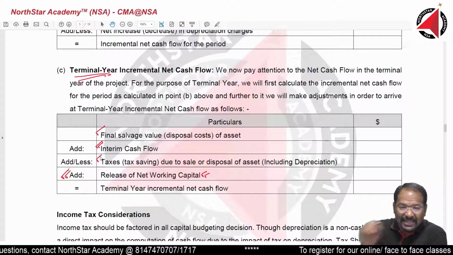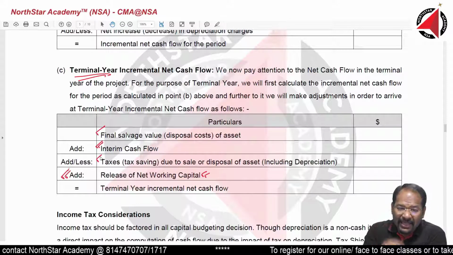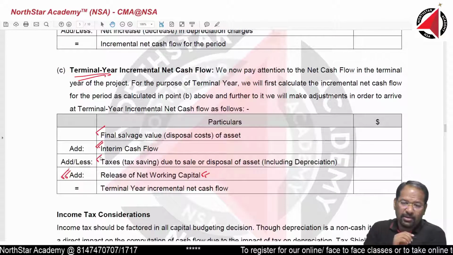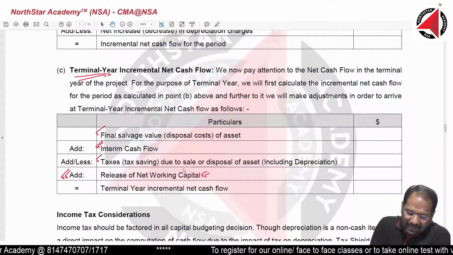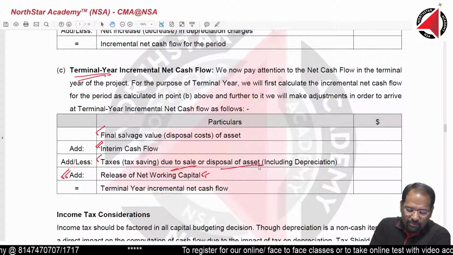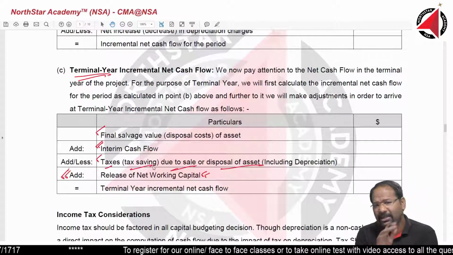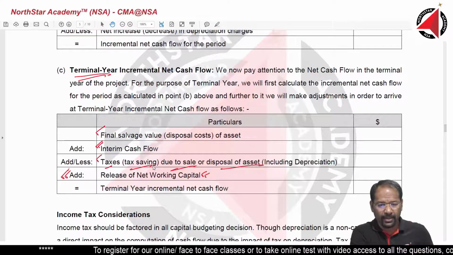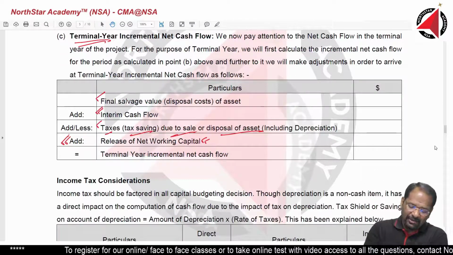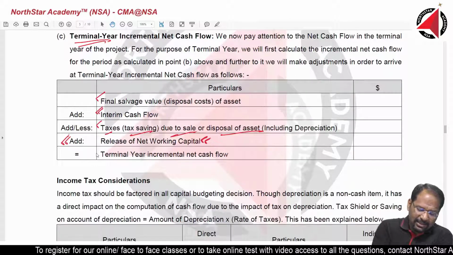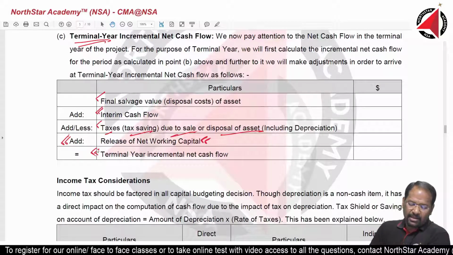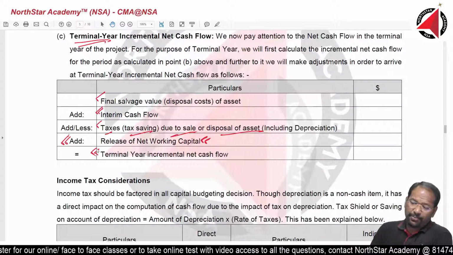So when you are selling an asset, depending upon whether you have a gain or loss, you will be liable to pay or save taxes on the sale or disposal of the asset. How exactly, I will show you. And then you will also have a release of working capital, and this is your terminal year-end cash flow.